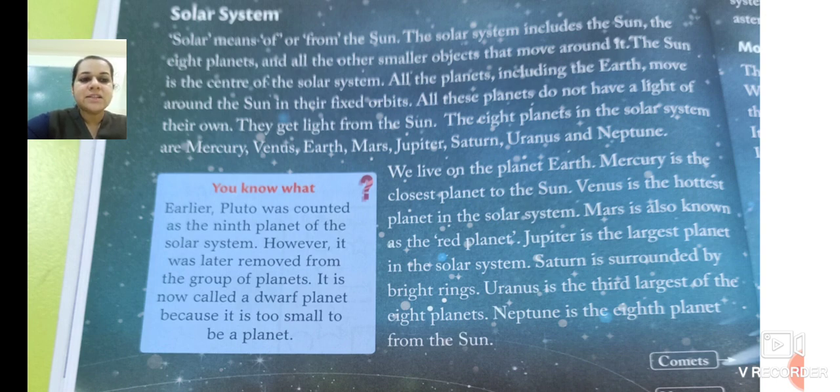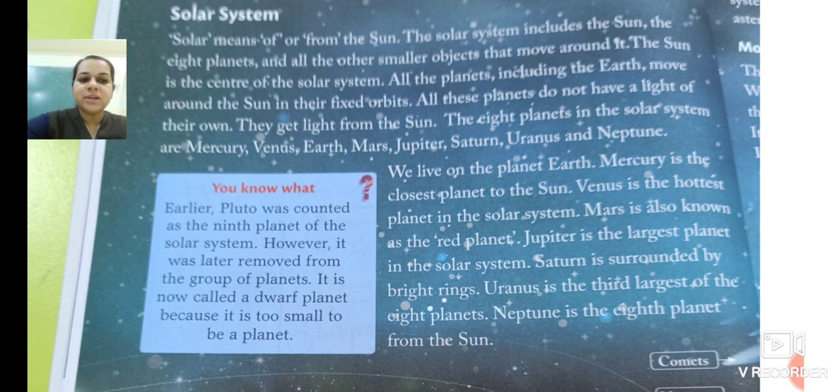Jupiter is the largest planet in the solar system. Out of all the 8 planets, Jupiter is the largest.